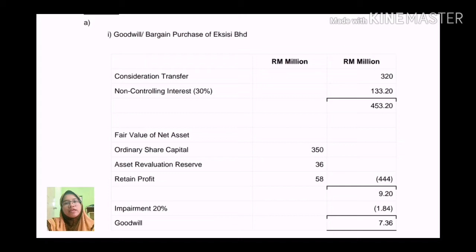Since at the end of the year the investment in XCC is impaired, we need to deduct the impairment amount of 9.2 million in order to know whether there is a goodwill or bargain. For XCC, we will get 7.36 million of goodwill. This amount we will put in the SOFP, and the impairment amount we also record in the schedule.